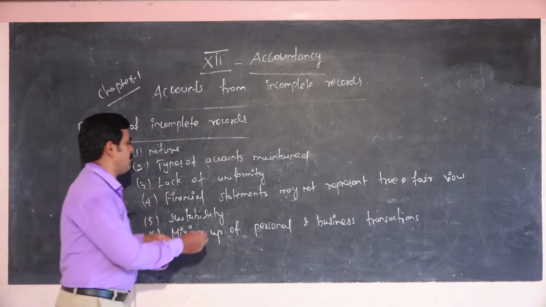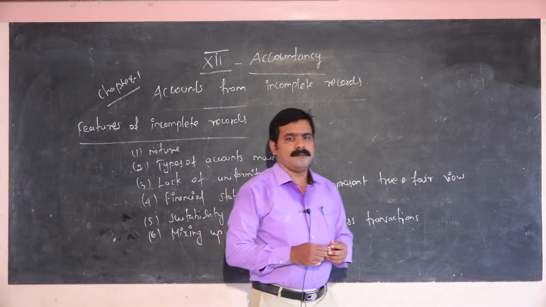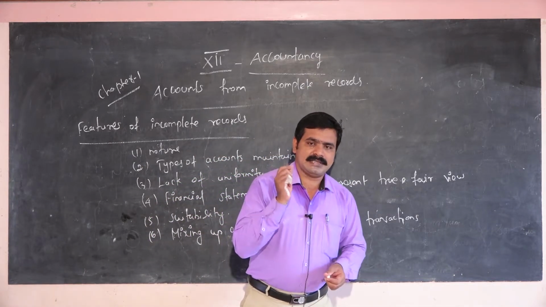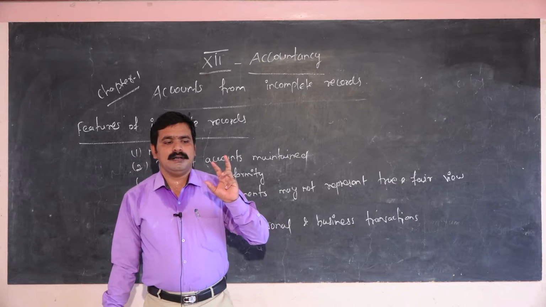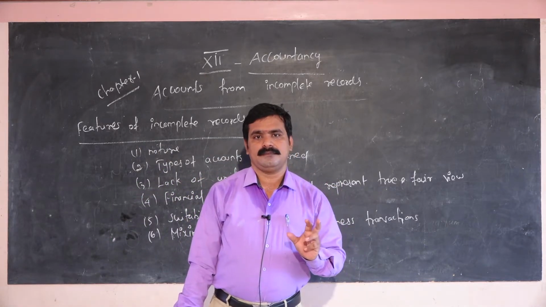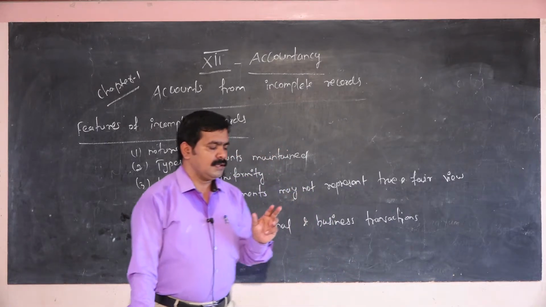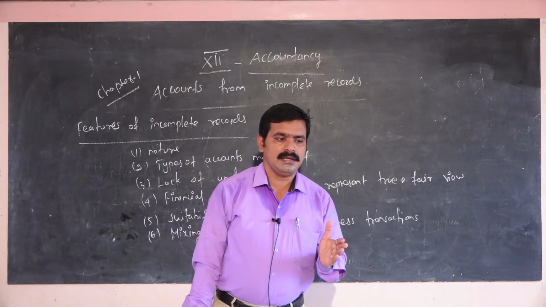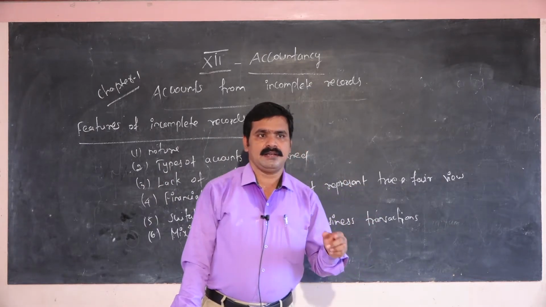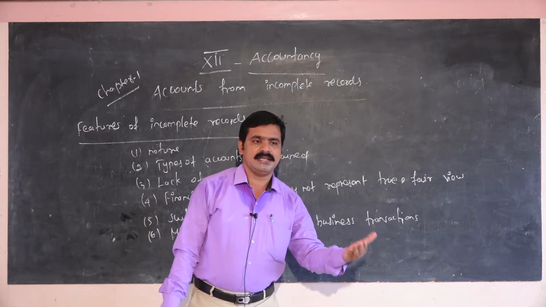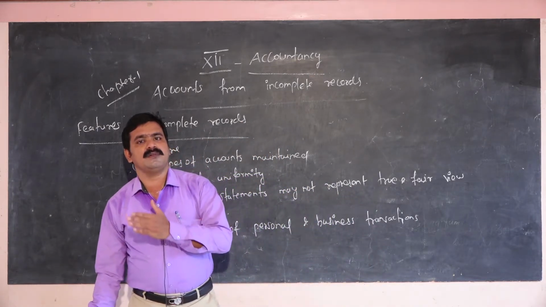The first one is nature. Most single entry systems are maintained in an unsystematic way. All the accounts are maintained on only one side. Some small traders maintain only the debit side, some only the credit side.